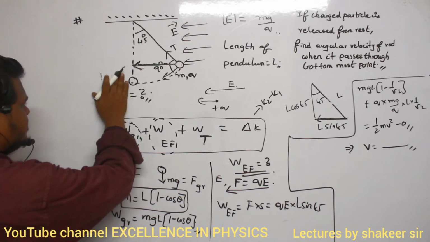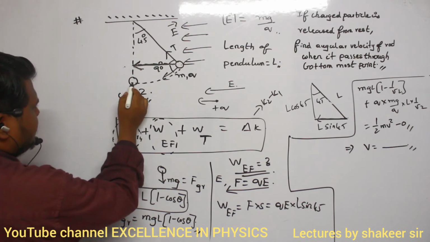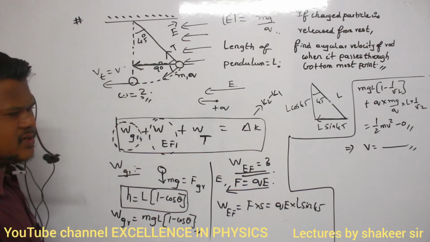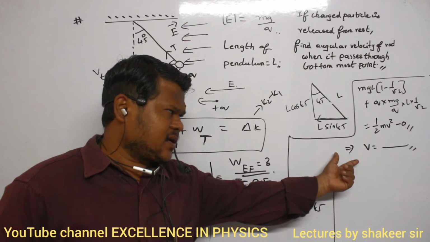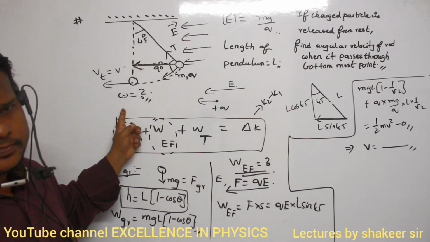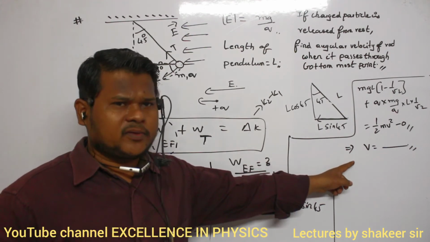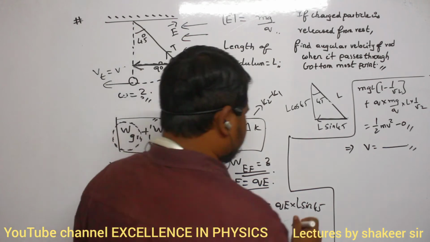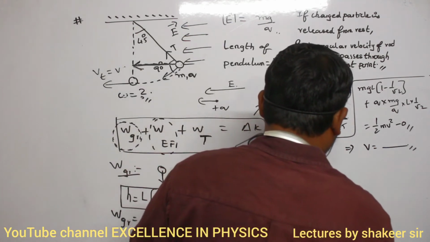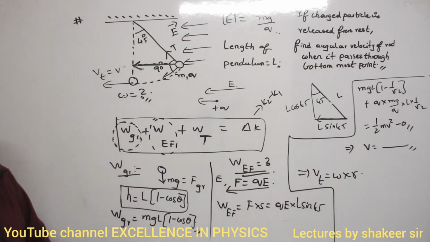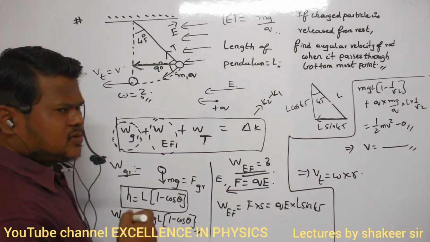V value means the tangential velocity of this pendulum. That is called the V value, no? Once I calculate the V value, how can I calculate the omega value? Already we have a relation, no? V tangential is equal to omega into R. This is the relation.